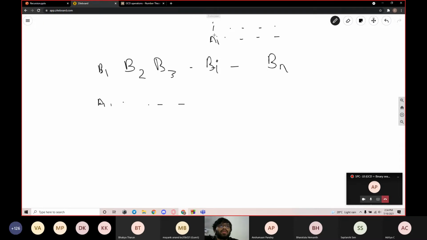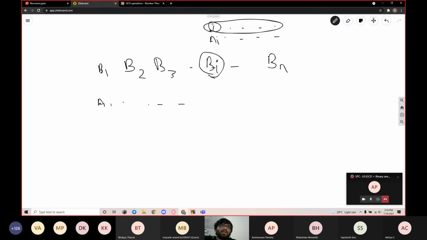That means a GCD of Ai and any other elements will obviously divide Ai. I think that's self-explanatory. So the Bi which you obtained here will have to divide Ai. That is the necessary condition of the GCD being present here.